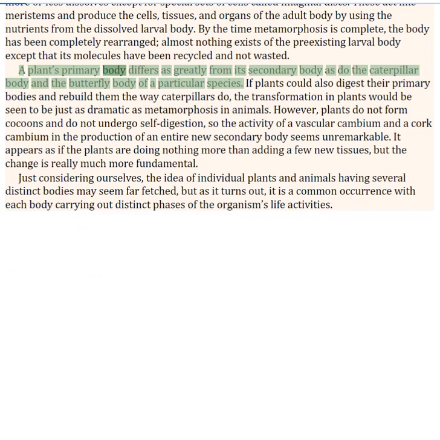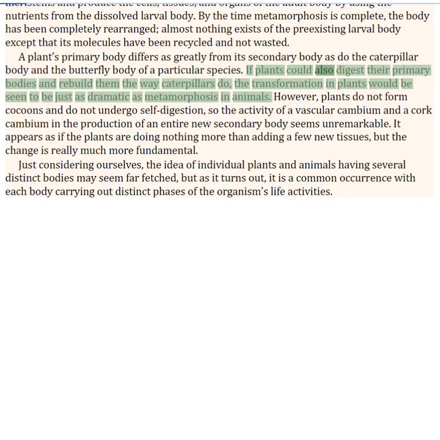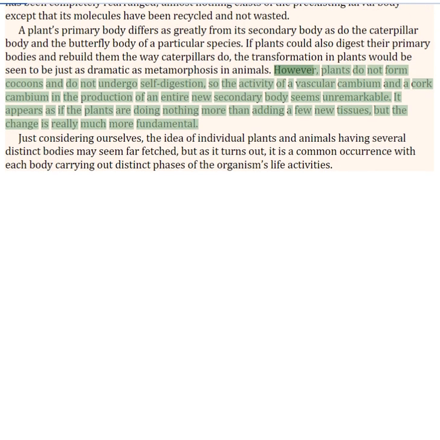A plant's primary body differs as greatly from its secondary body as do the caterpillar body and the butterfly body of a particular species. If plants could also digest their primary bodies and rebuild them the way caterpillars do, the transformation in plants would be seen to be just as dramatic as metamorphosis in animals. However, plants do not form cocoons and do not undergo self-digestion, so the activity of a vascular cambium and a cork cambium in the production of an entire new secondary body seems unremarkable.